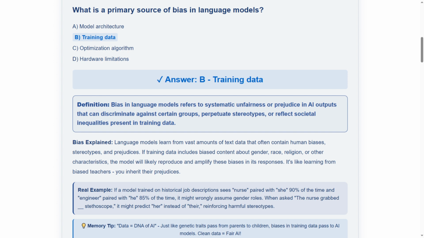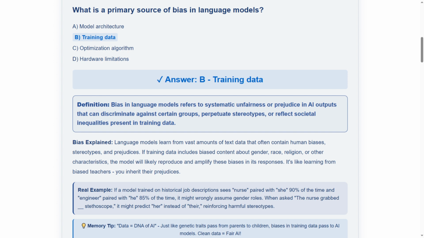Now, let's read the complete definition. Bias in language models refers to systematic unfairness or prejudice in AI outputs that can discriminate against certain groups, perpetuate stereotypes, or reflect societal inequalities present in training data. In simple terms, bias means unfair AI behavior.